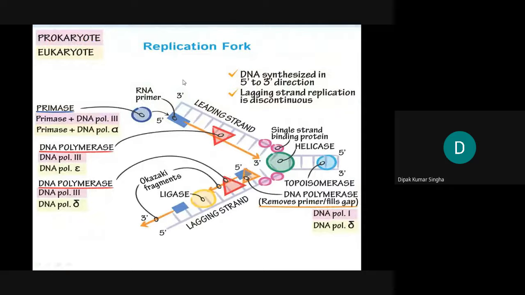So you can write it as a long question, but there is no chance of a wrong question. In both prokaryotes and eukaryotes, the replication fork is a V-shaped structure. Helicase is the first enzyme, which uncoils the DNA.